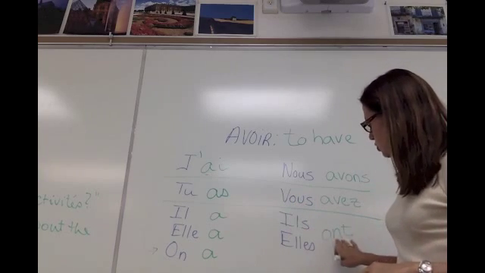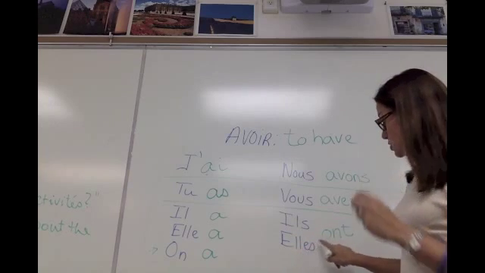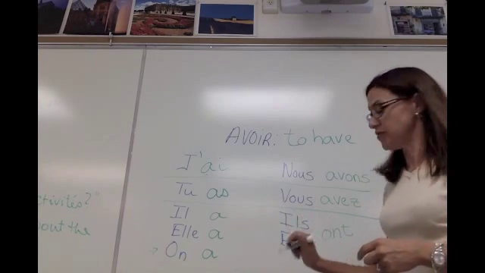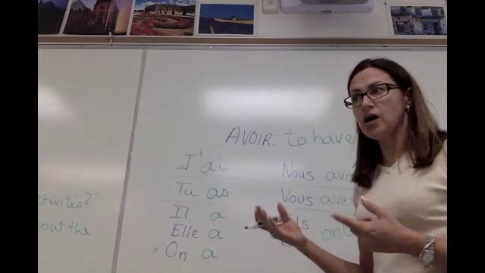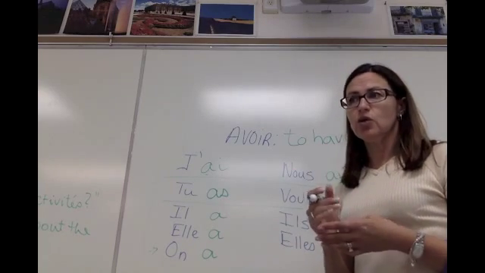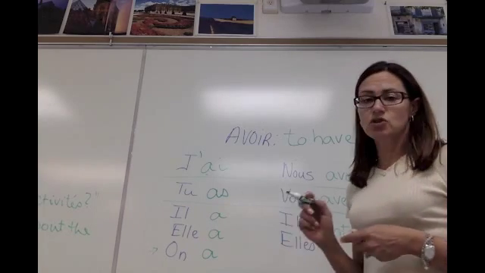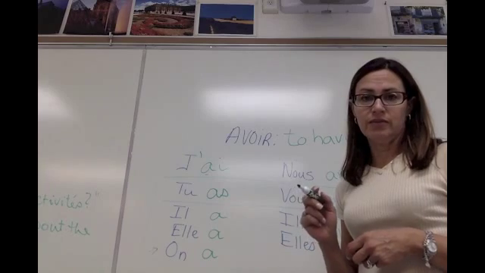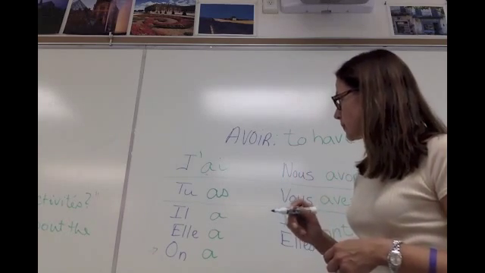Then ils ont means they have, and elles ont also means they have. Ils ont is when it's a group of all boys or a group of boys and girls. Elles ont is going to be a group of girls only. They, the girls, they have. Okay? All right, now we're going to move to the next part.